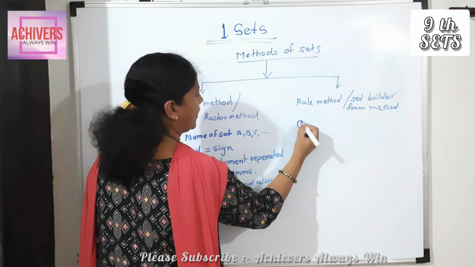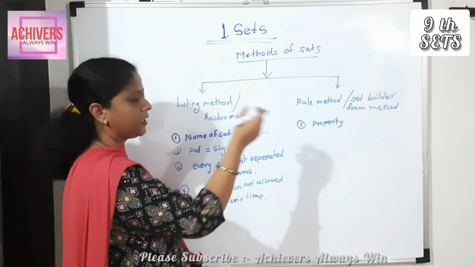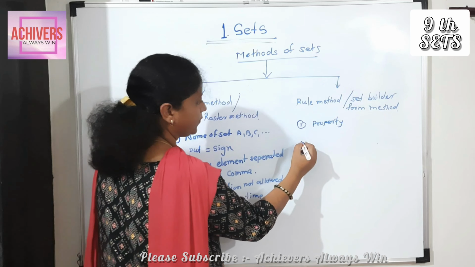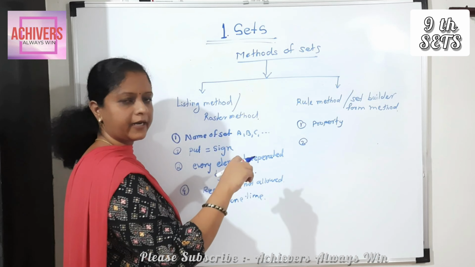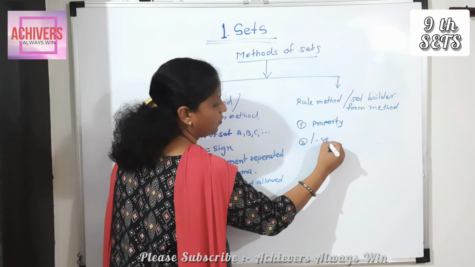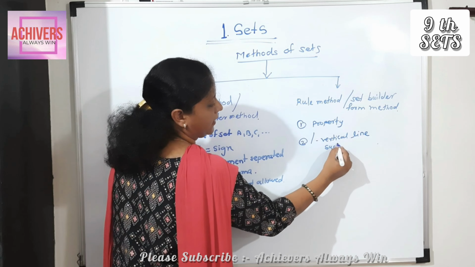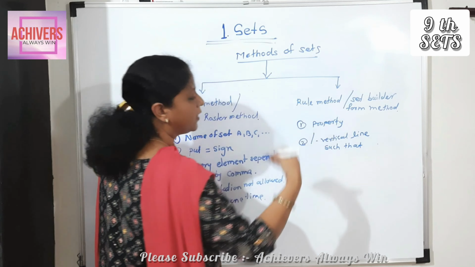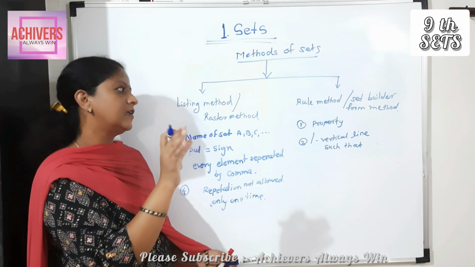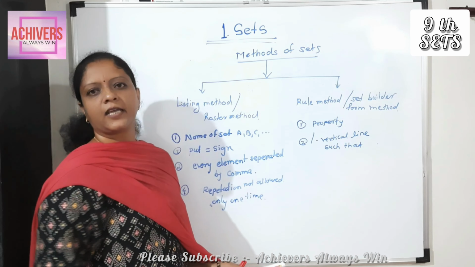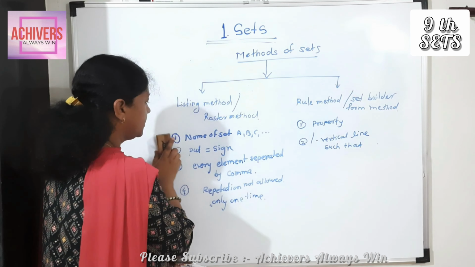Rule method means here we write the property. First we find some property related to the given statement. Then we start the set, starting from curly bracket, we write this line. This line is called vertical line. And meaning of this line is such that. And then some rule or some property is written. First method is listing method, second one is rule method. So first we see listing method.